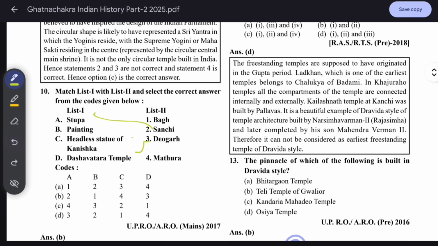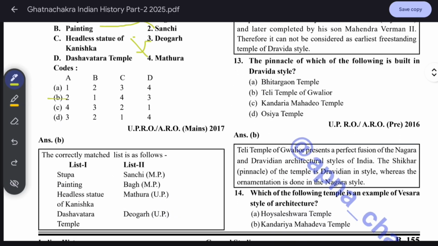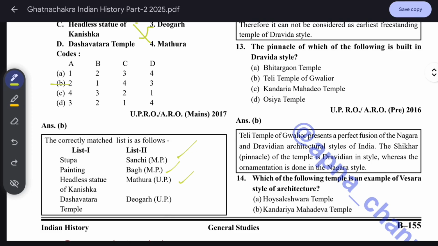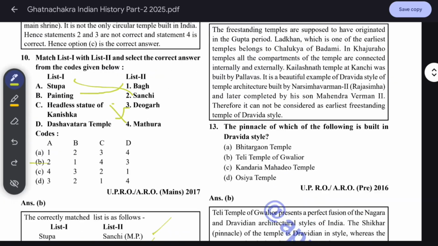Yes, it is found in Mathura. The headless statue is of Kanishka. So this is done, then painting, Bagh painting. Okay, so B will be the answer. Stupa at Sanchi, painting at Bagh, MP, headless statue of Kanishka found in Mathura, and the Dasavatar temple in Devgarh, UP, Lalitpur.